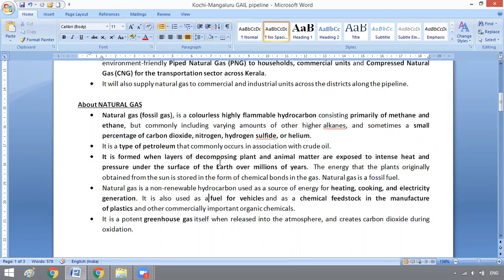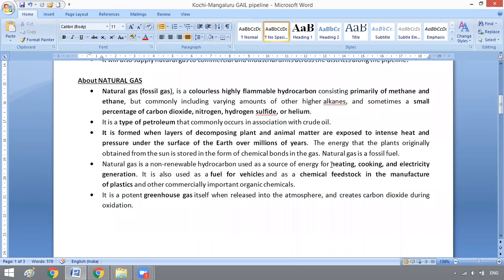What are the uses of natural gas? It can be used for heating purpose, cooking, electricity generation. It can be used as a fuel for vehicles. It can be used as chemical feedstock in the manufacture of plastics, etc.